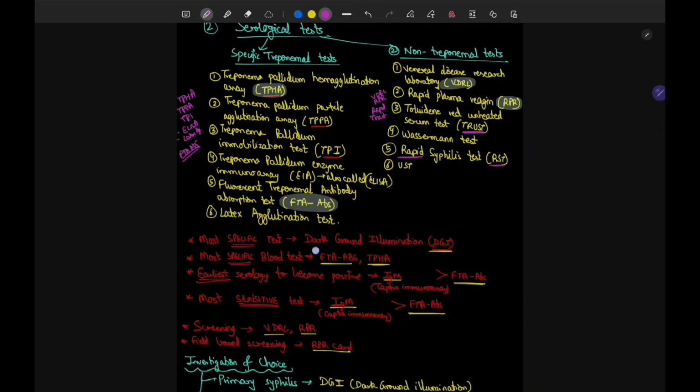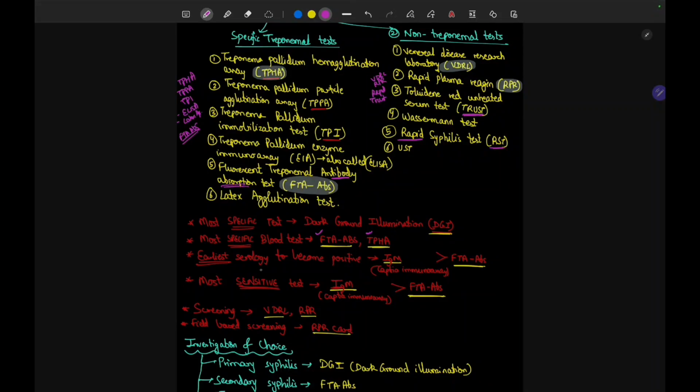Write TPHA and FTA-ABS. What is the earliest? See, the earliest serology to become positive, it must be some immunoglobulin. And you know, the first immunoglobulin to rise after an infection is IgM. So you may do this capture immunoassay and the IgM will be raised. And the second thing, FTA-ABS. This is fluorescent treponemal antibody absorption test.